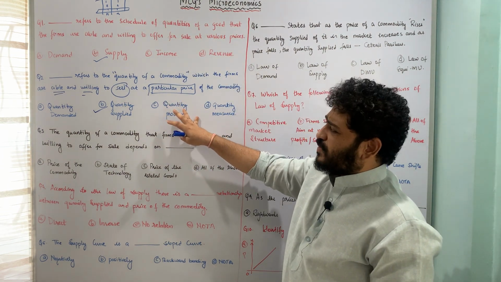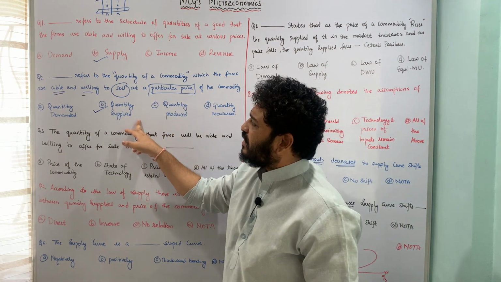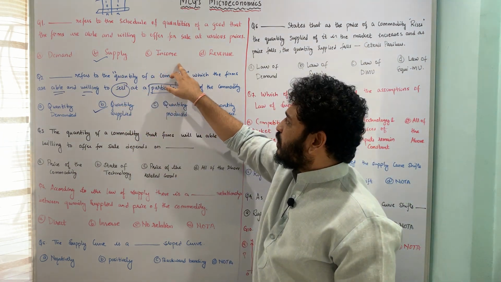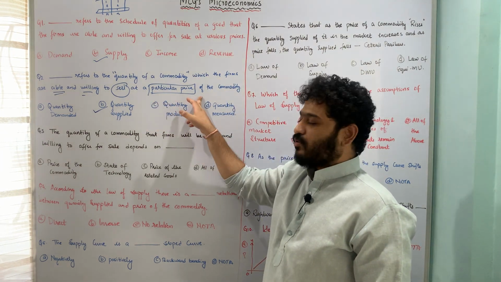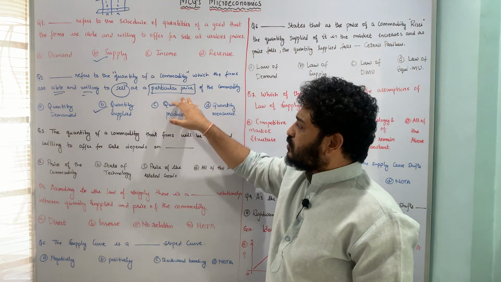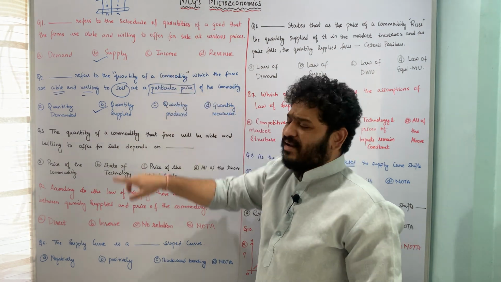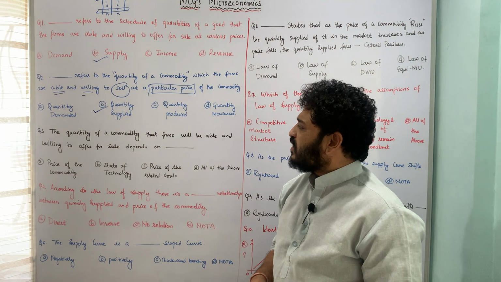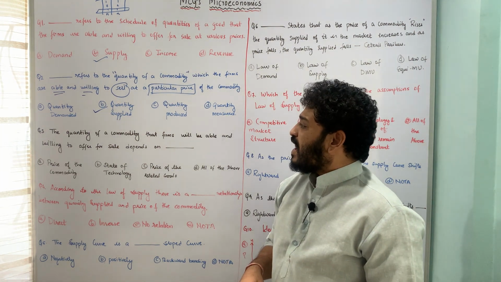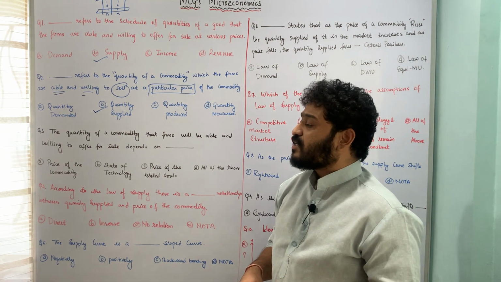I hope the question is pretty much clear. So therefore quantity supplied refers to the quantity of a commodity which the firms are able and willing to sell at a particular price of that particular commodity. So I hope this question is pretty much clear. Let us now move to the next question, which is talking about the quantity of a commodity that firms will be able and willing to offer for sale depends upon what?